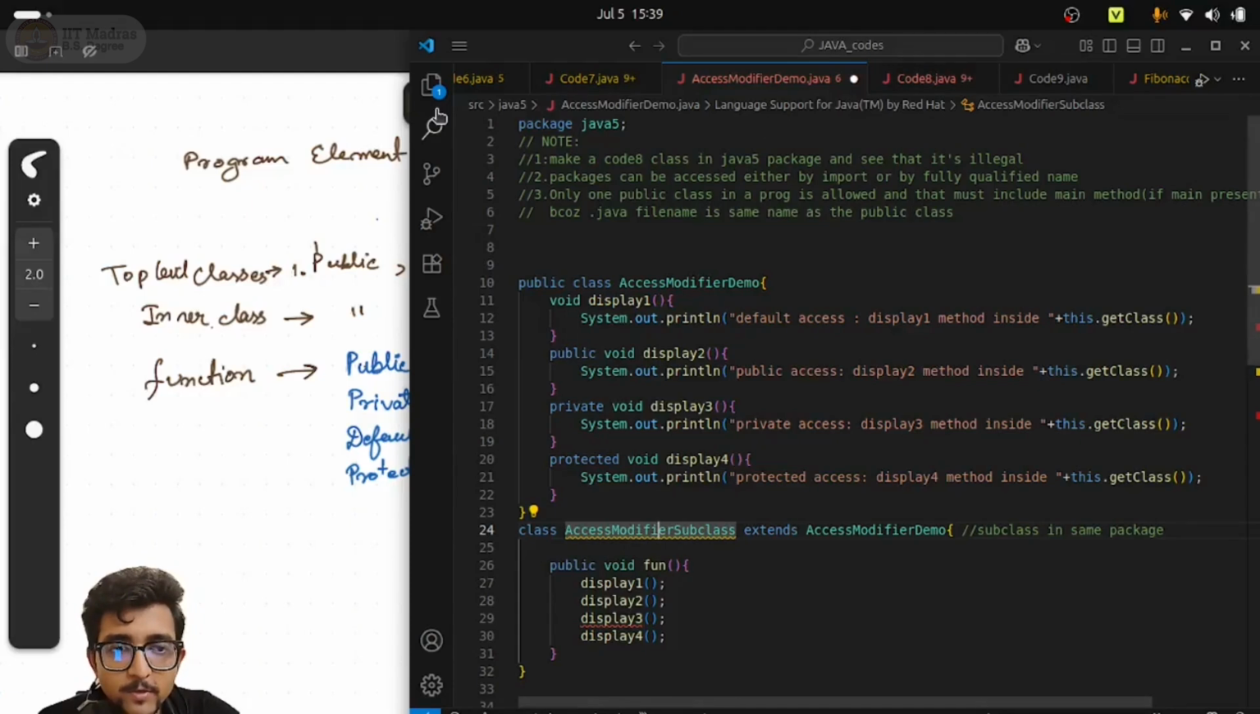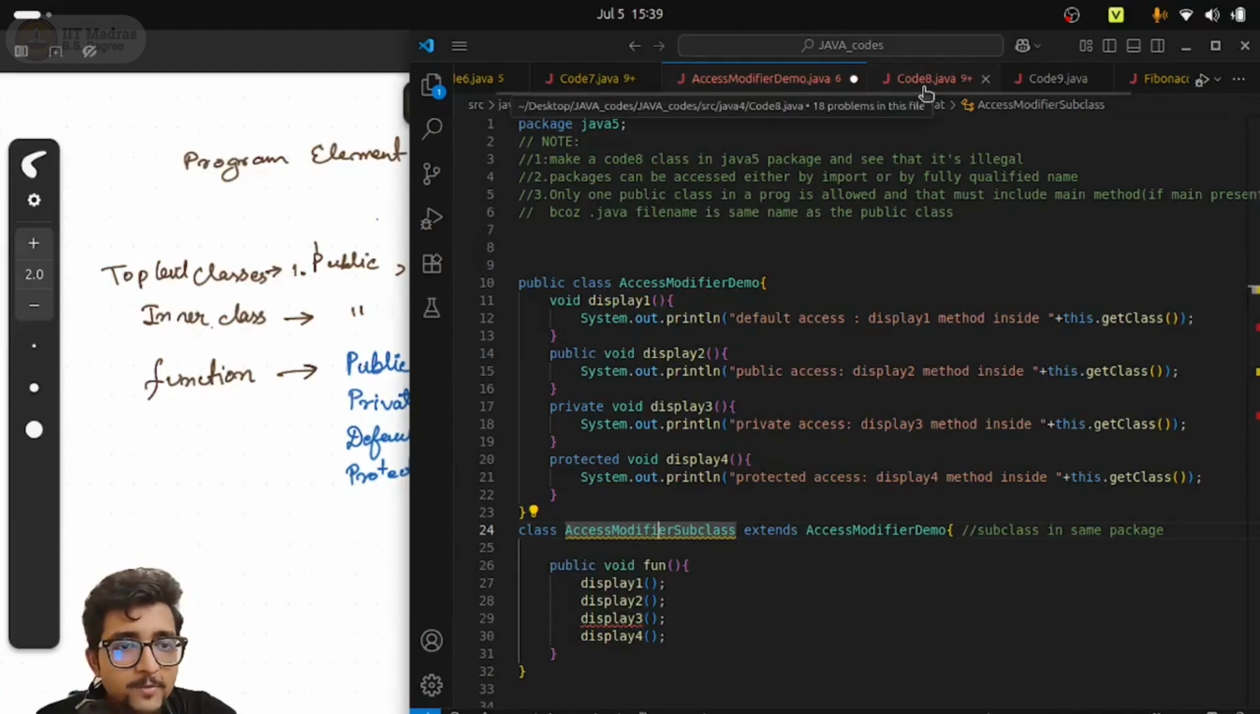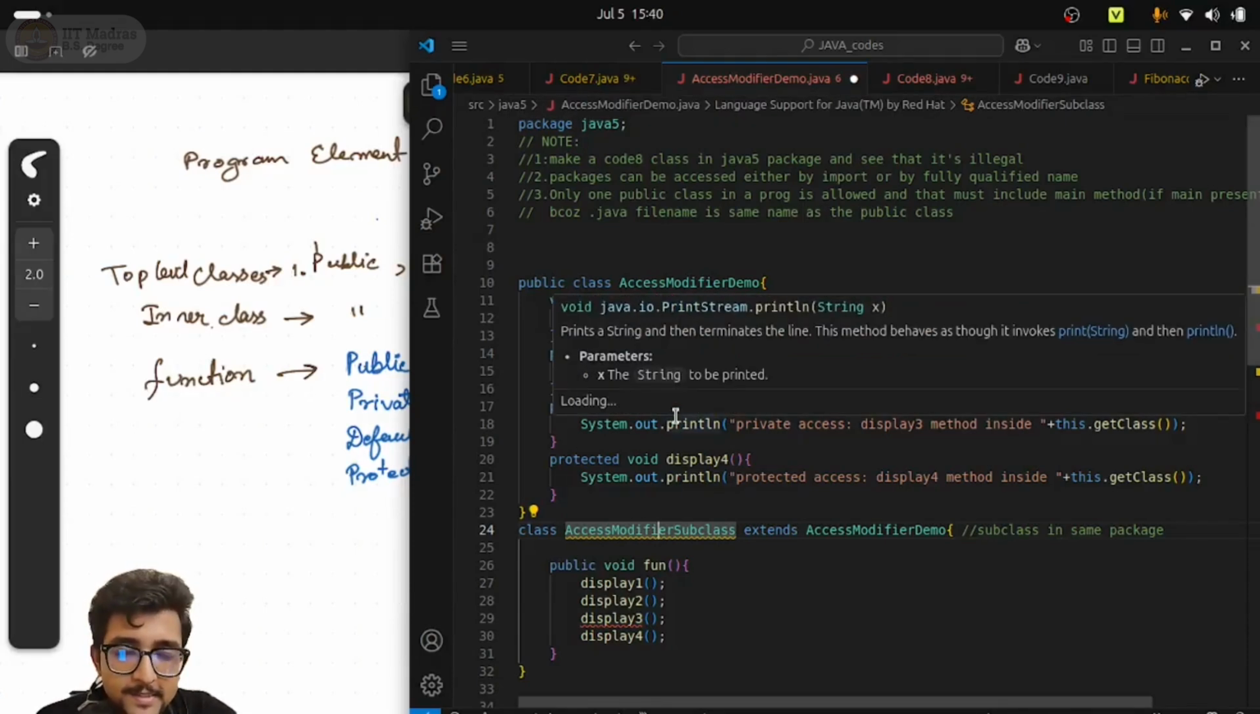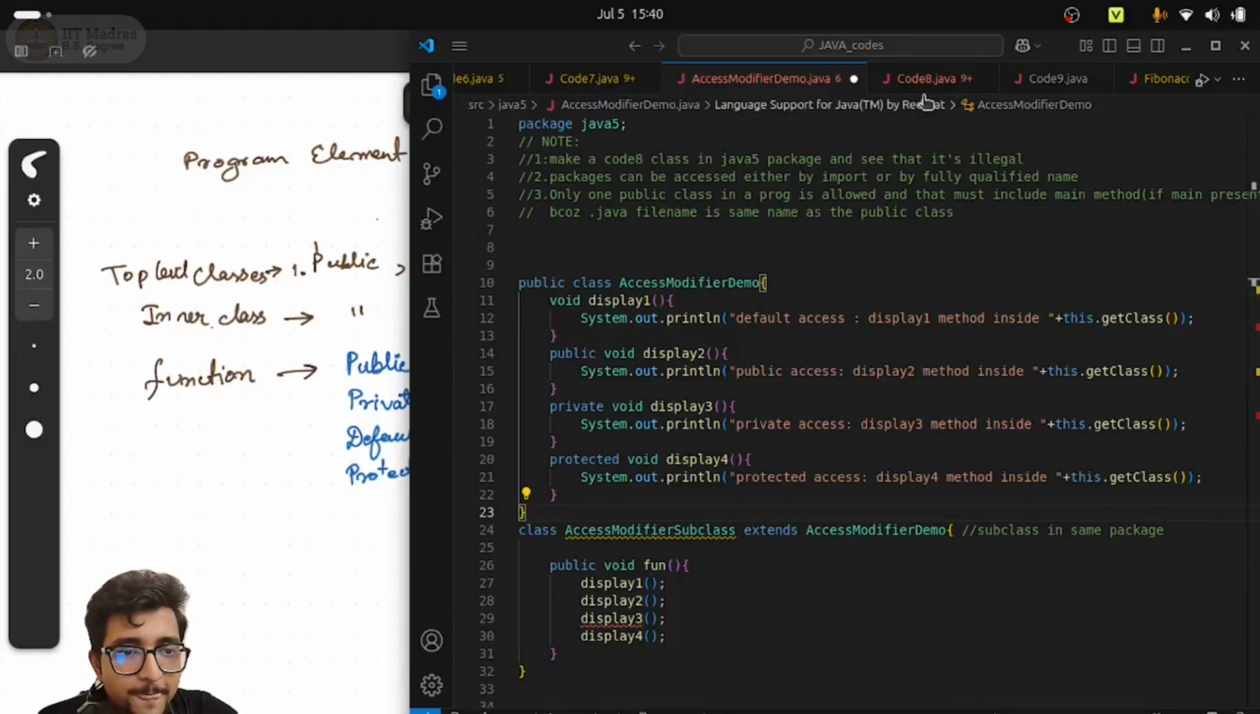And that will be code8.java. Code8.java is basically inside which package? Java 4 package. So inside Java 4 package we have code8.java, in which we will import these methods and see the access level, the access specification, in that program. So that way we will be checking for outside the package accessibility.